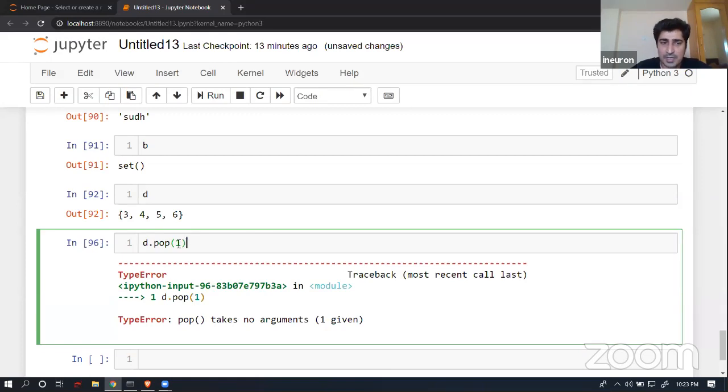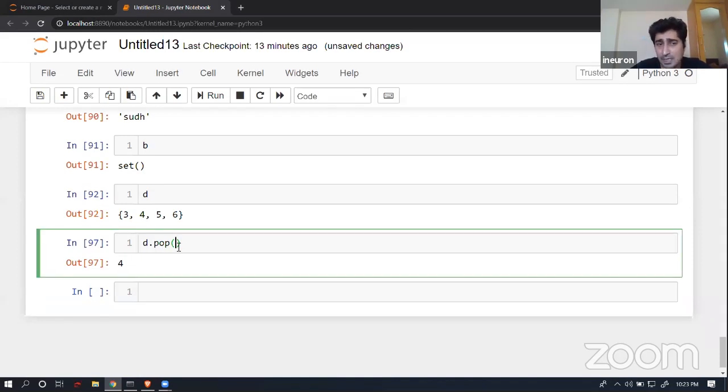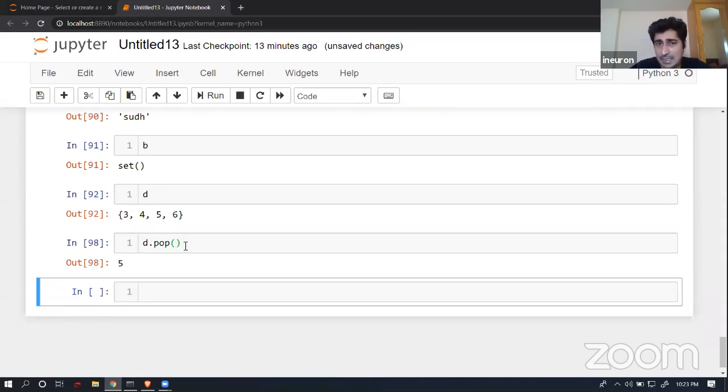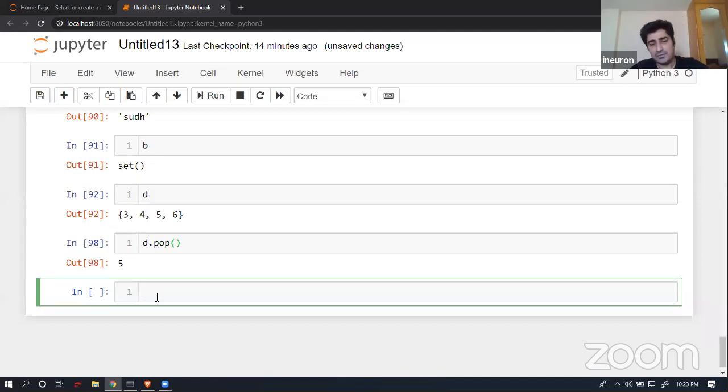So whenever you're trying to remove data with pop, yes, you will be able to pop it out just like one by one out of the entire set, and you will be able to observe that it is trying to remove from the very first till the very last. Now, one more interesting feature that you will be able to observe in case of a set.